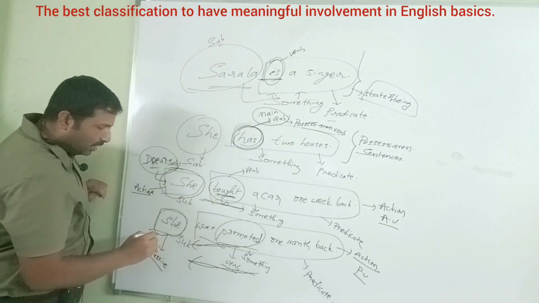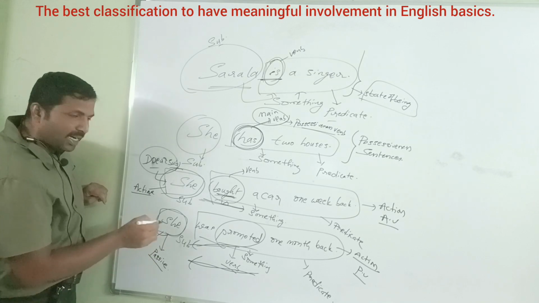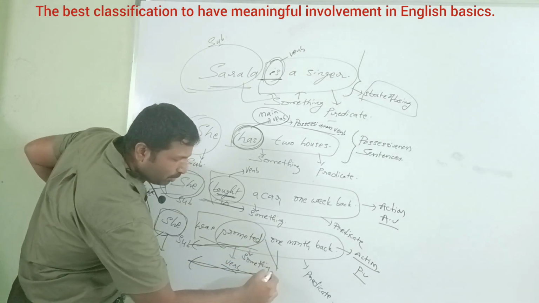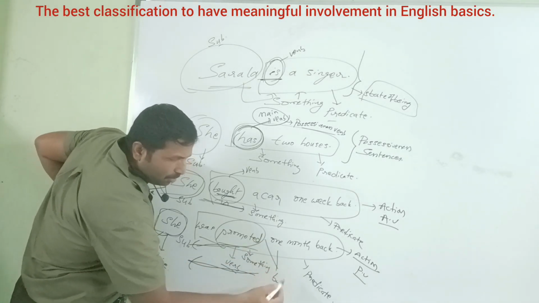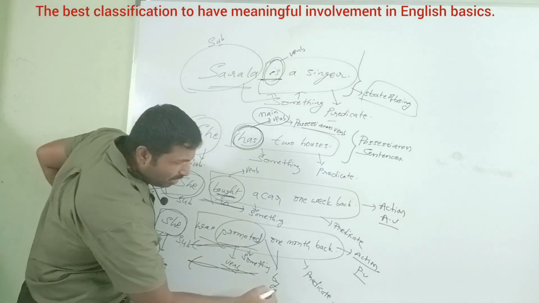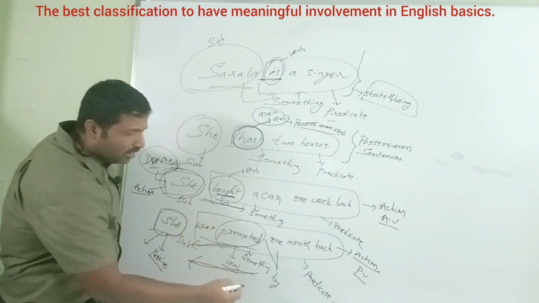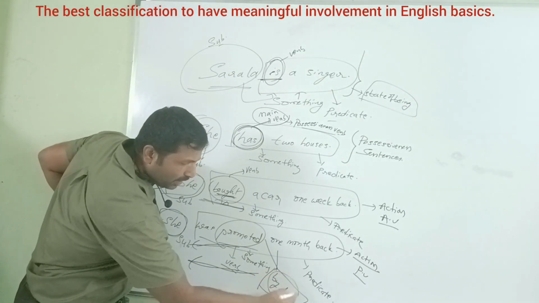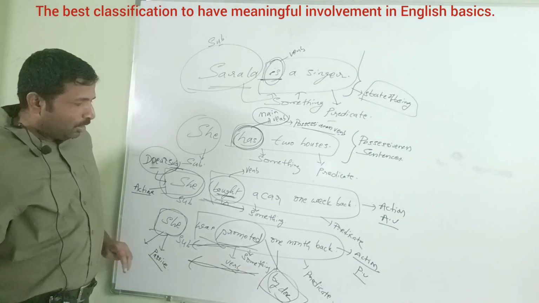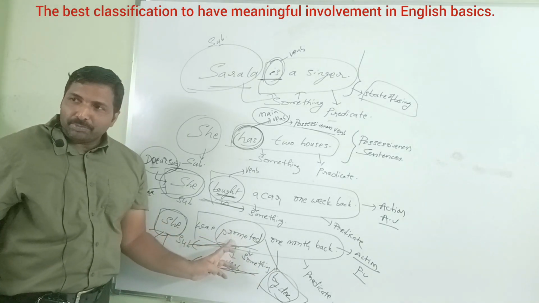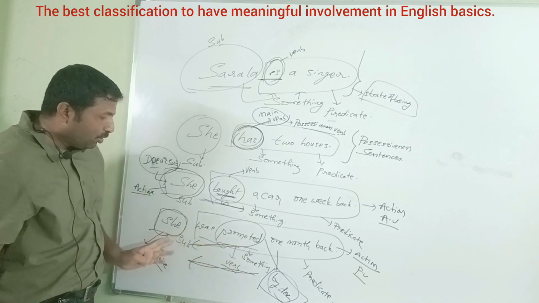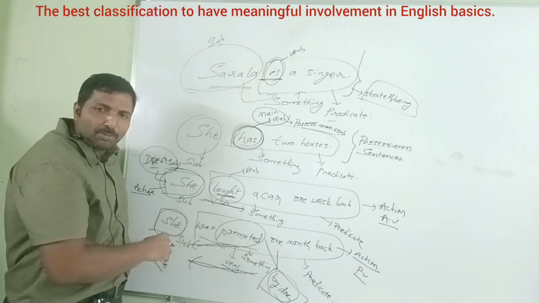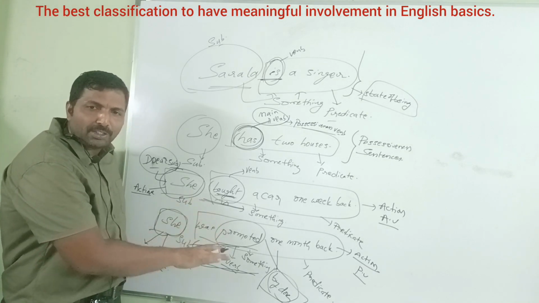So doer and subject are not the same. In "she was promoted," the doer is somewhere else, after "promoted," like by her manager, by the government, by the superior officer. Here it is implied, it is not expressed. So doer means who is doing the promotion. She was promoted one month back. So the predicate part tells the action upon the subject. That is the reason it is an action sentence, passive voice.